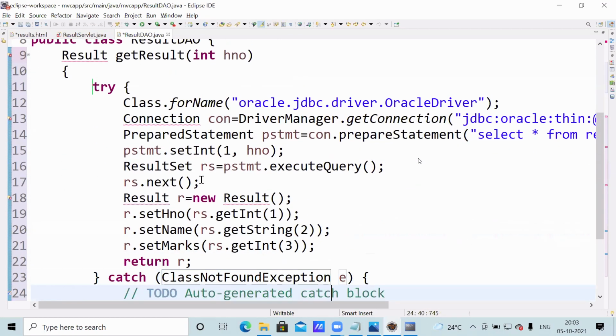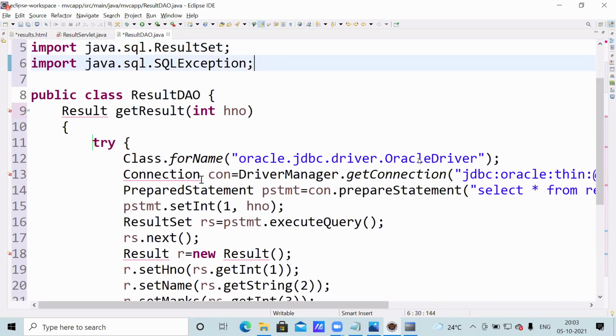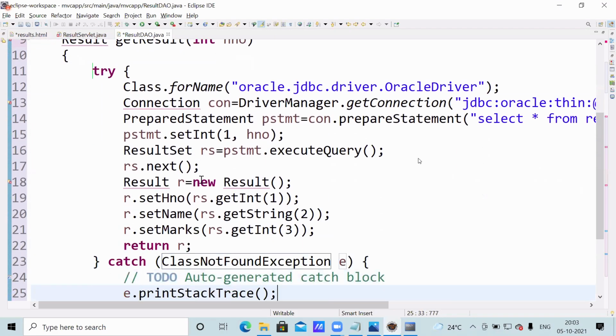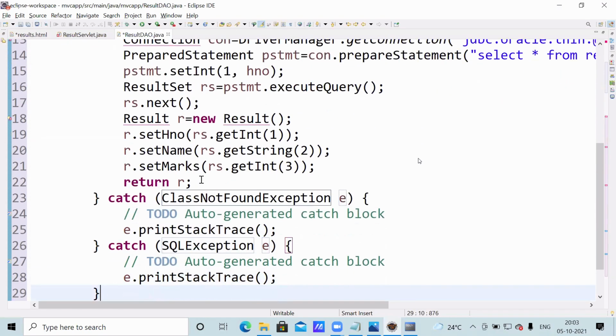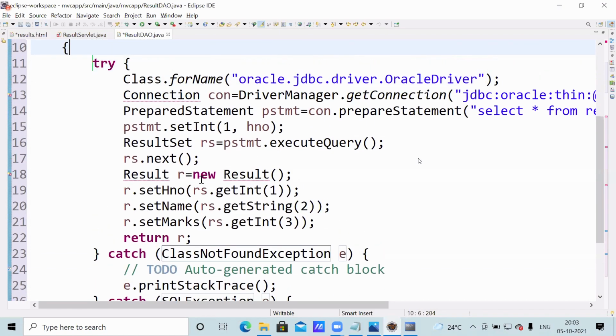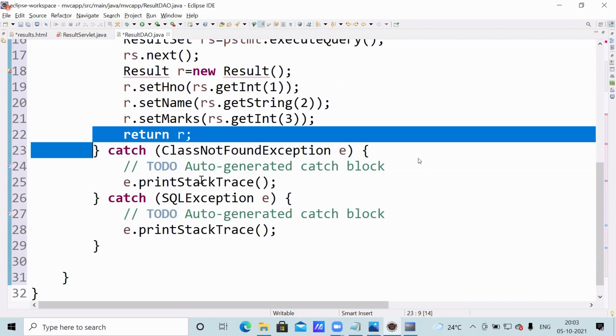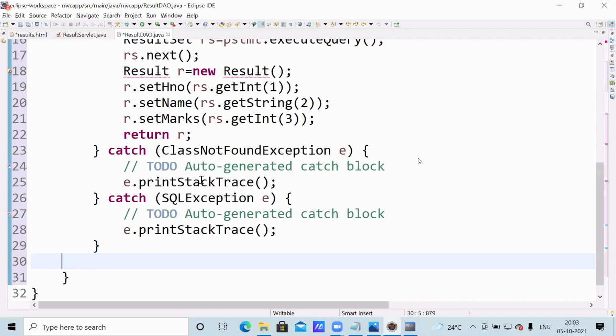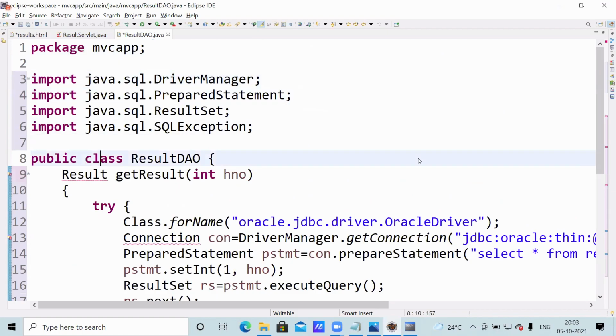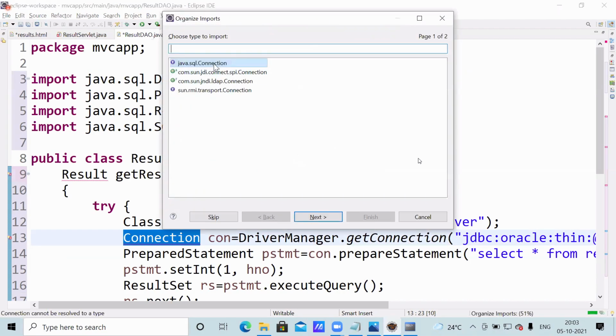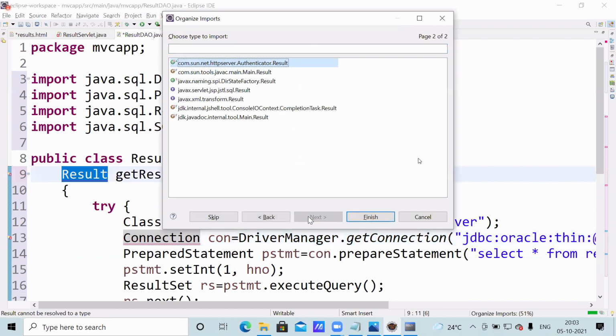Okay. But here the try block returns. I'll just write something here, otherwise a return error comes. Here in the try block we return something. Okay, we'll see later. Now this connection we return, connection required. Control shift, SQL connection interface. Yes. Okay.